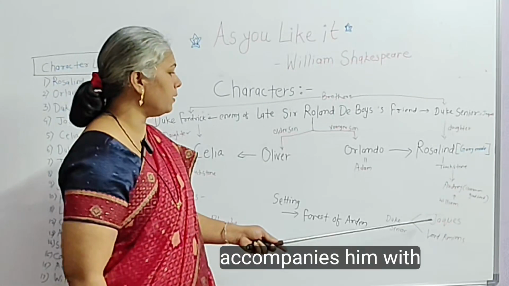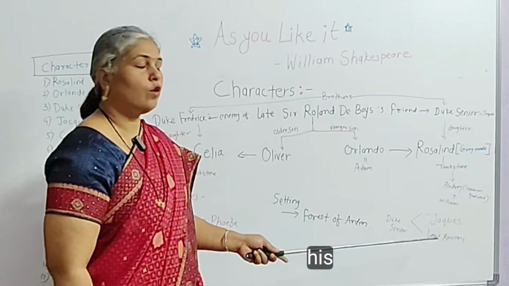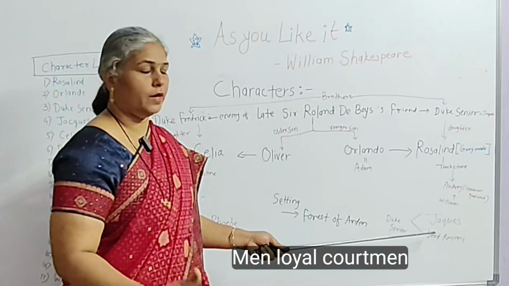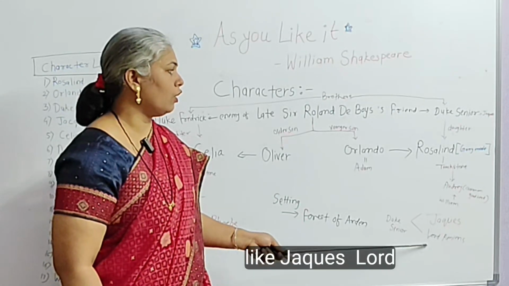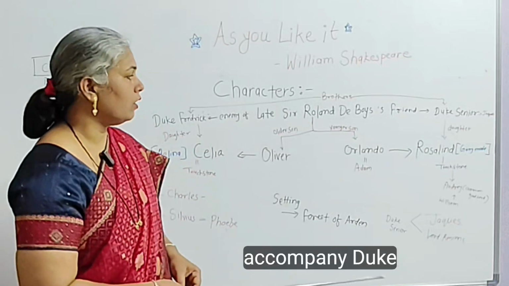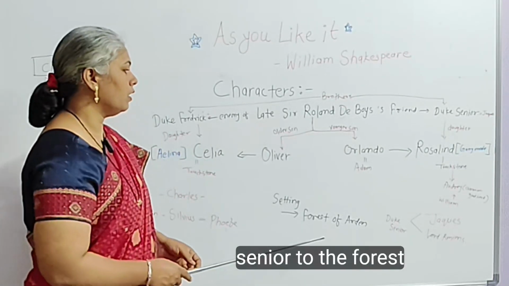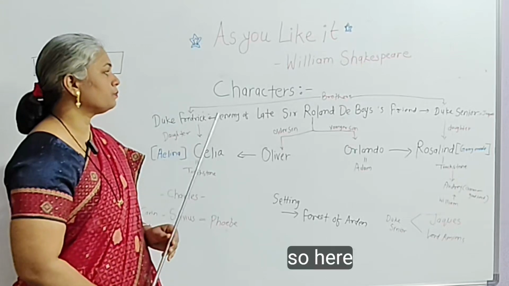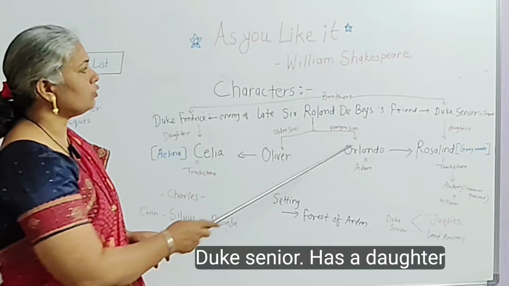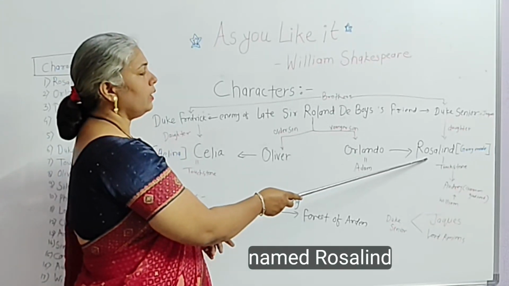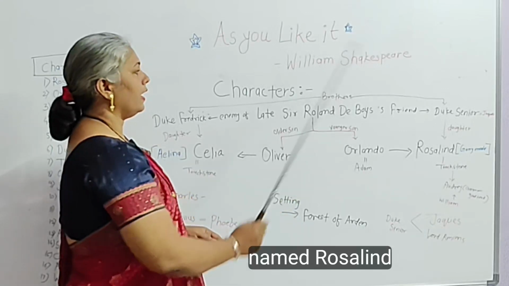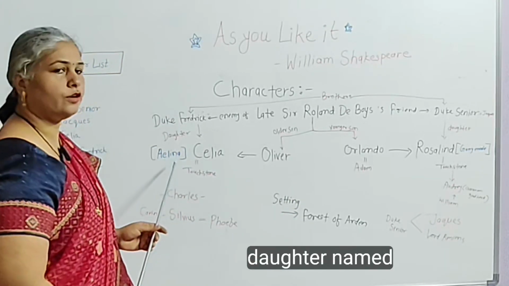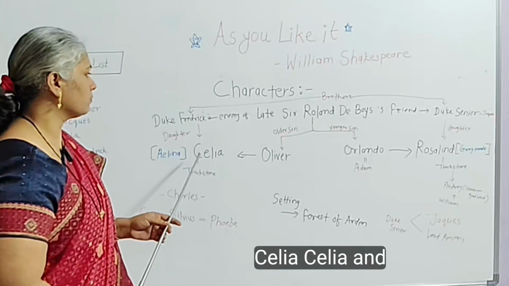with his loyal companions like Jacques and Lord Amiens. They accompany Duke Senior to the forest of Arden. So here, Duke Senior has a daughter named Rosalind, and Duke Frederick has a daughter named Celia.